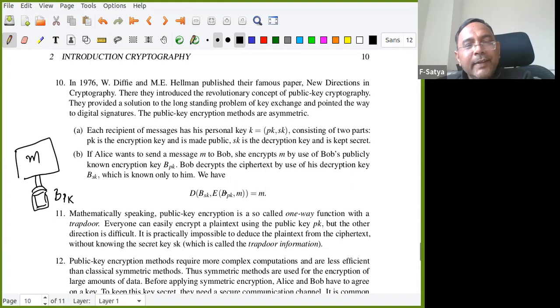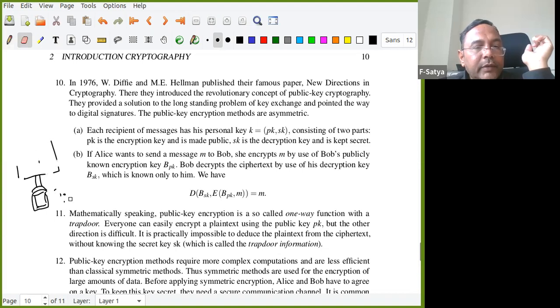Anyhow, Alice has the message M, so she need not open it. Alice already knows the message. She locked it and sends it via the channel. Now the ciphertext can be known to anyone, but they cannot get the actual message. When it goes to Bob, Bob decrypts by using decryption, with the secret key. Is this part clear?